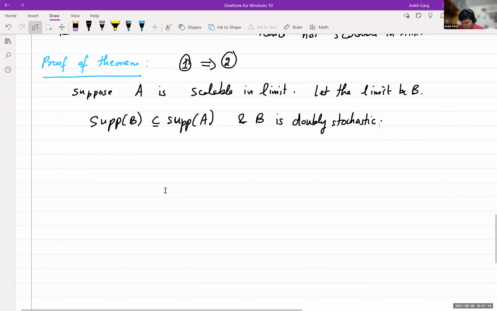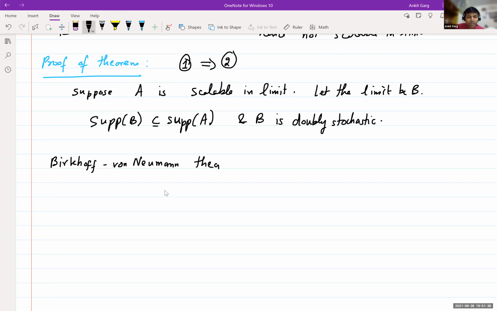Now, I was going to do a proof from scratch, but I think it would be wise not to do that. So I'll just invoke a theorem, the Birkhoff–von Neumann theorem, which states that a doubly stochastic matrix is a convex combination of permutation matrices.